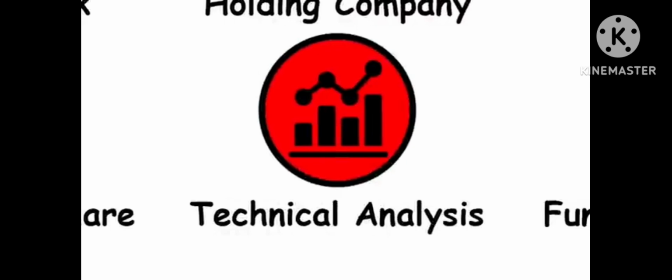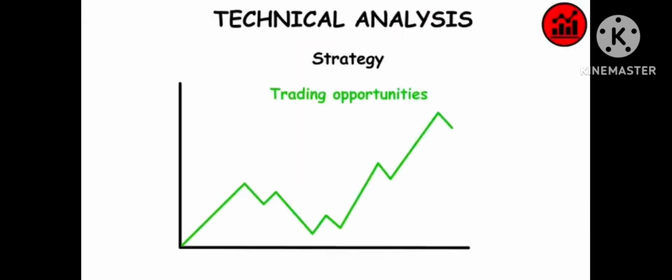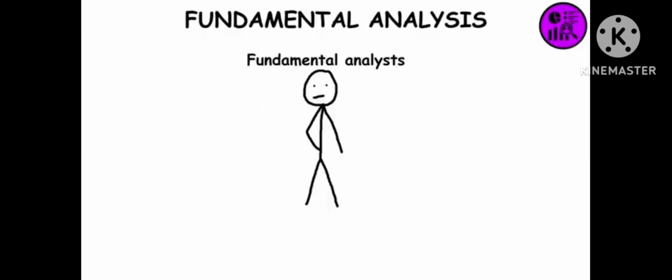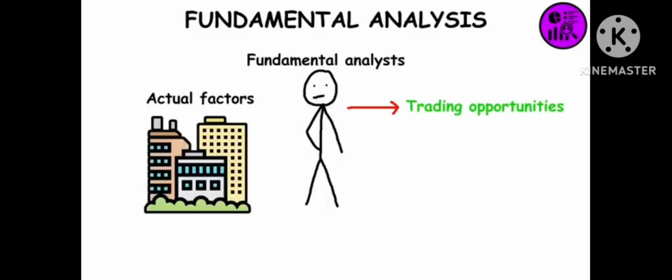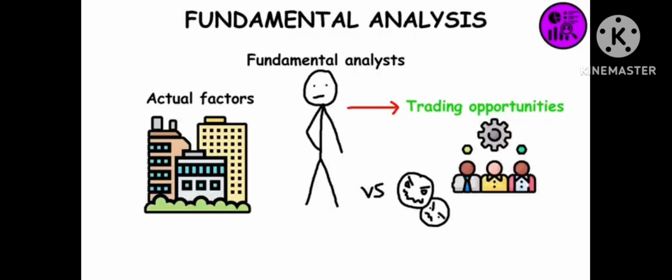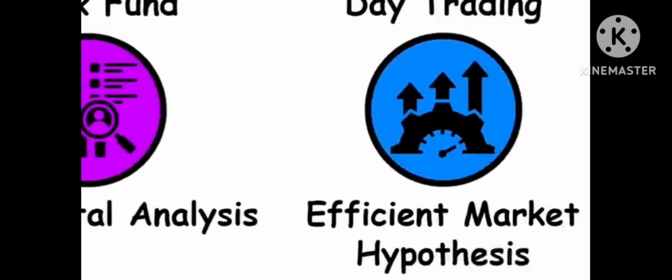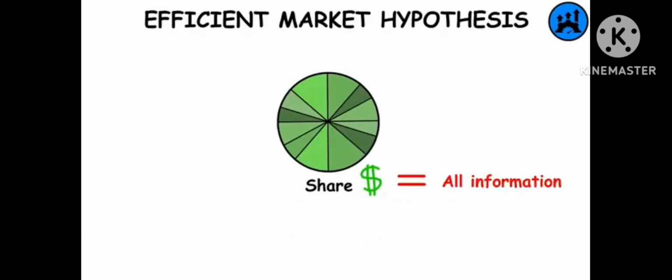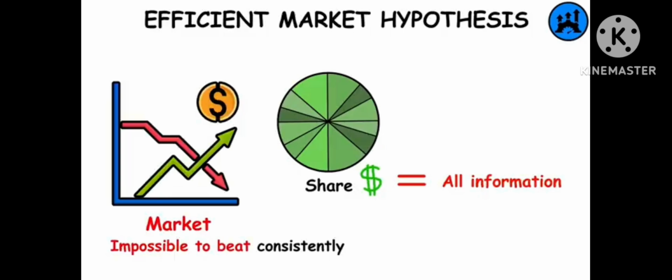Technical analysis. It's a trading strategy employed to identify trading opportunities by analyzing statistical trends. Fundamental analysis. Fundamental analysts identify trading opportunities by analyzing the actual factors of the company, such as its competitors, its management effectiveness, the state of its industry, etc. Efficient market hypothesis. It's the hypothesis that share prices reflect all available information, making it impossible to beat the market consistently.